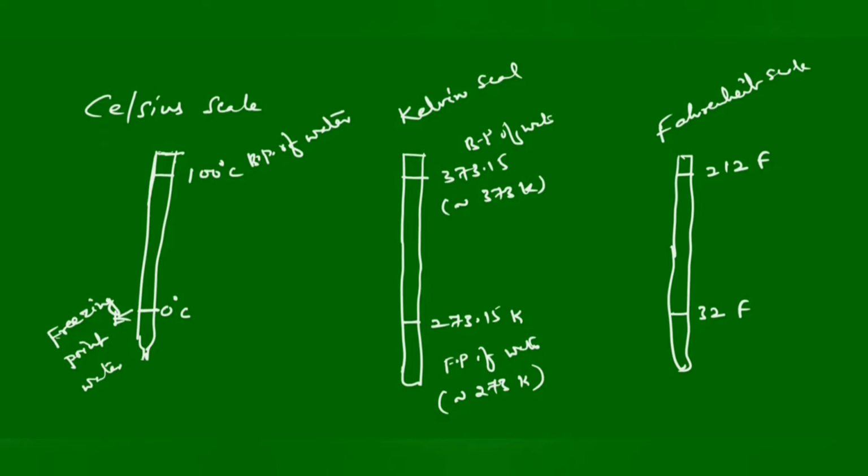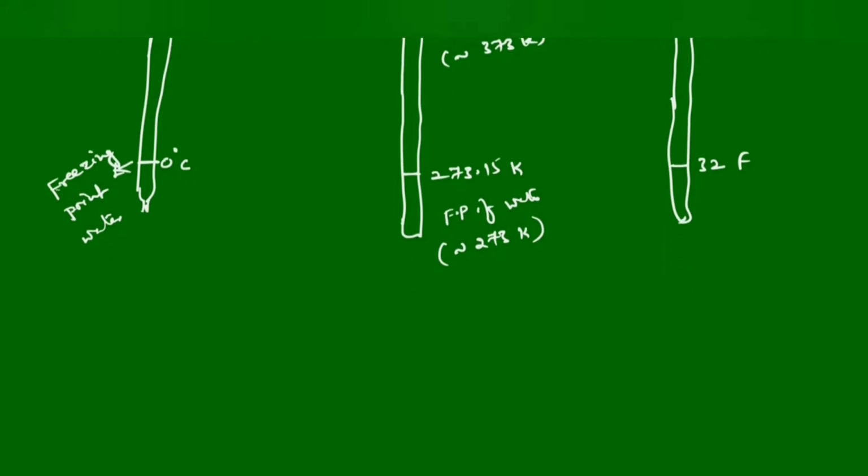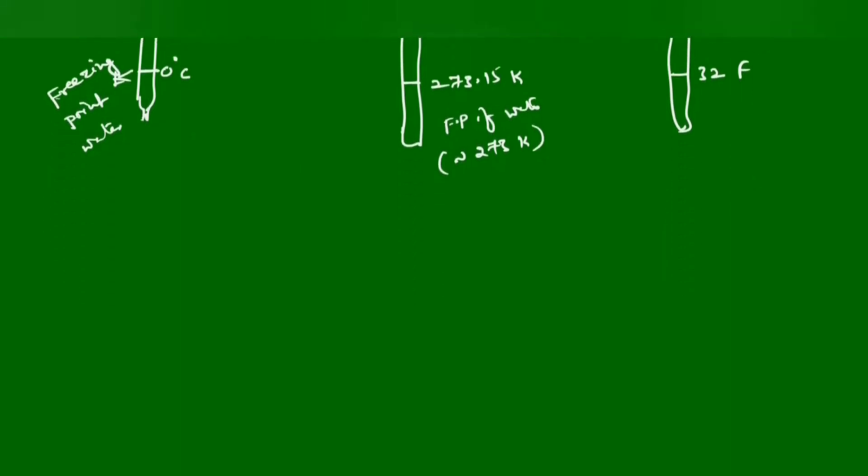Then how can we convert one to other? That is Celsius to Kelvin, Kelvin to Fahrenheit, Fahrenheit to Celsius, like that. The interrelation between various temperature scales.